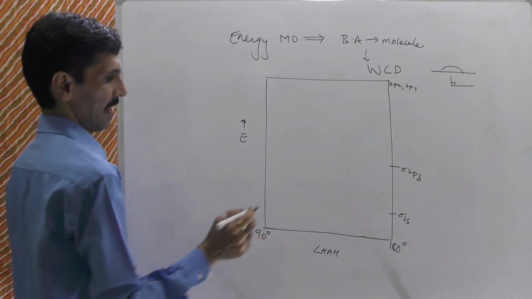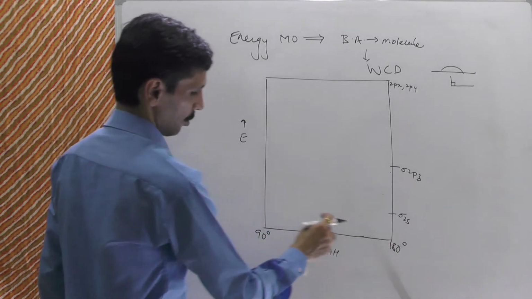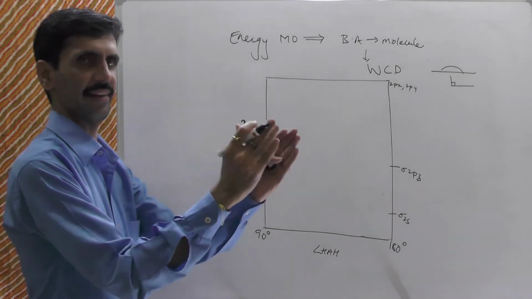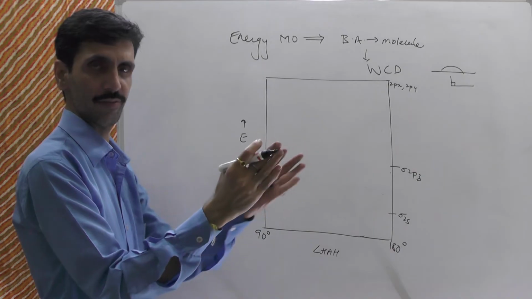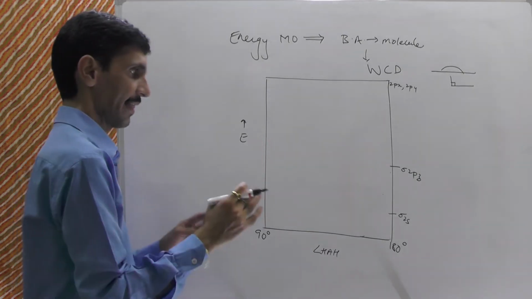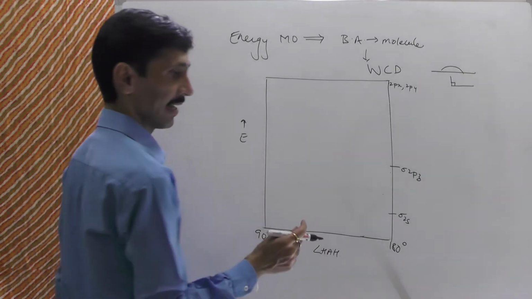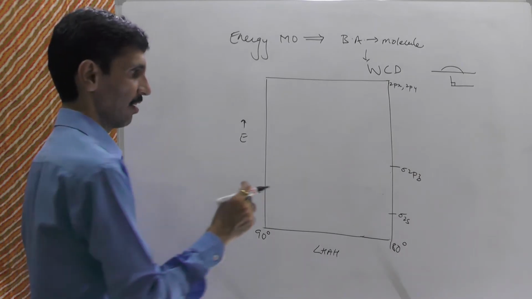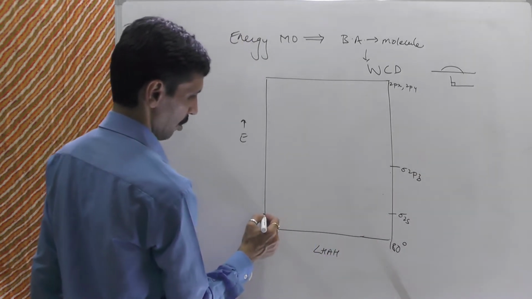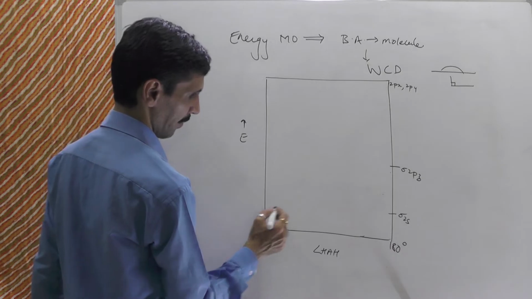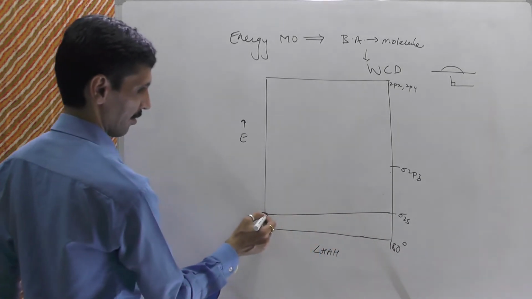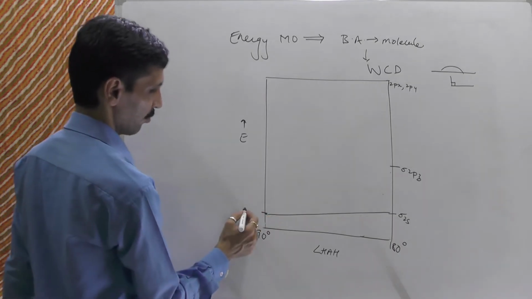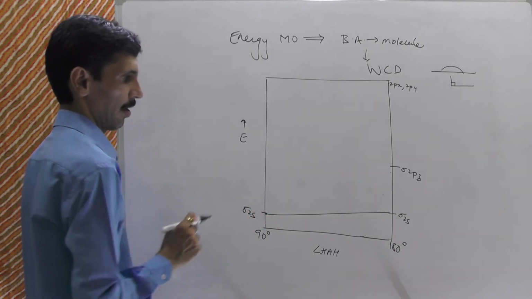Now what happens is, as we go from the linear to the angular geometry, the hydrogen atoms come closer, the s and the s, okay, orbitals of the hydrogen are going to come closer, and that results in a slight stabilization, okay, of these 2s, a slight stabilization. So I show an energy level over here which is slightly below it, and then I will show it this way. So this will be sigma 2s for the angular one.